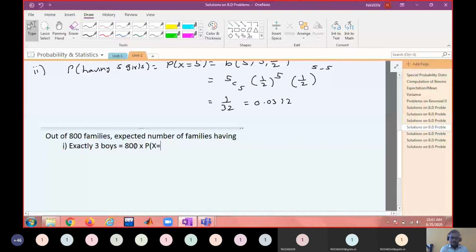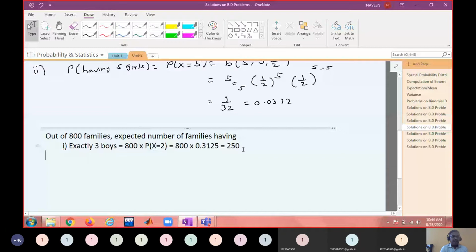That is 800 into 0.3125, which is approximately 250. So out of 800 families, you can expect that 250 families contain exactly 3 boys.